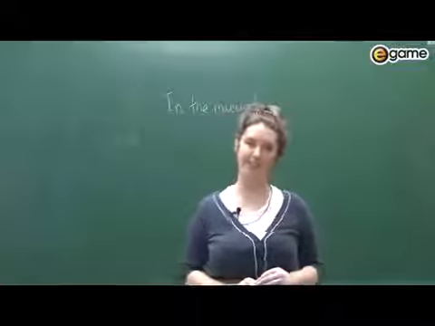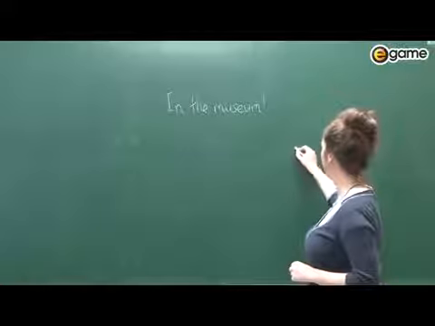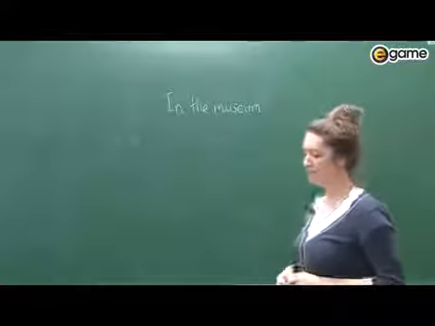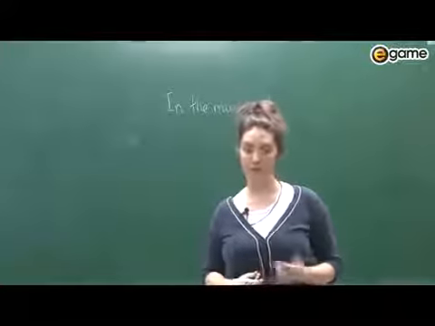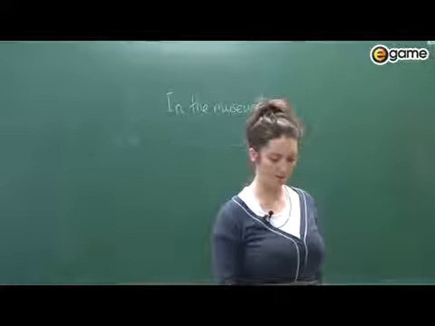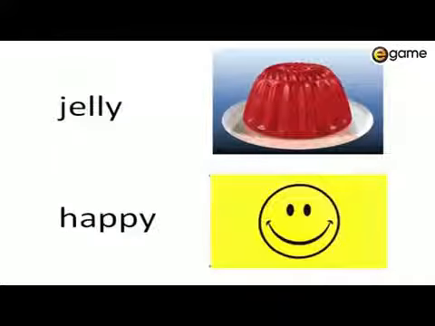The last one is just 1 letter, and it's a Y. So let's see some words. Jelly. Happy.